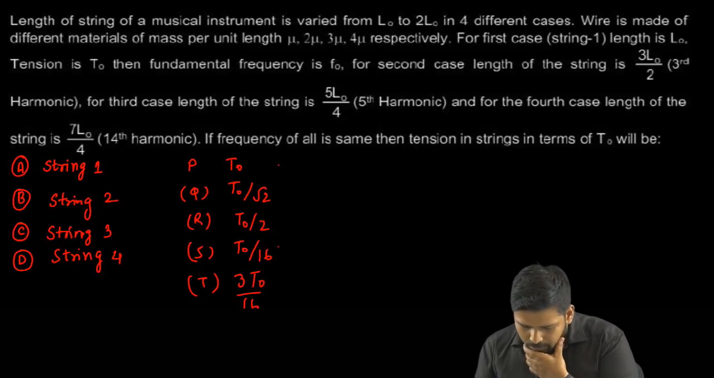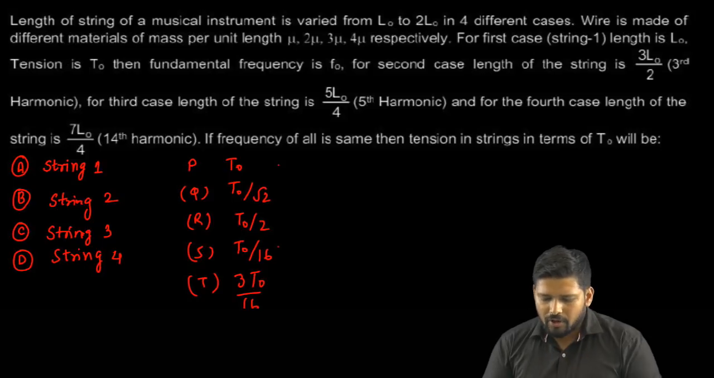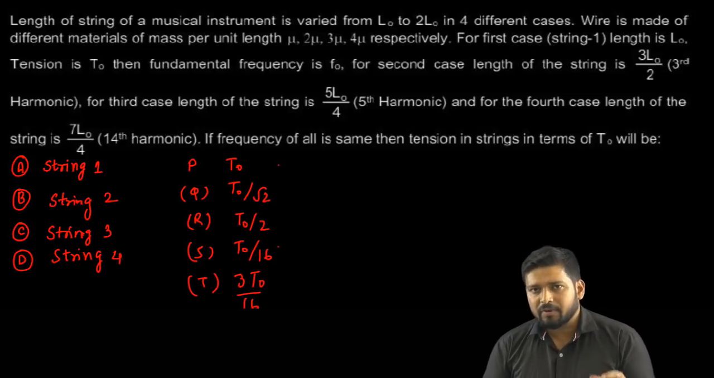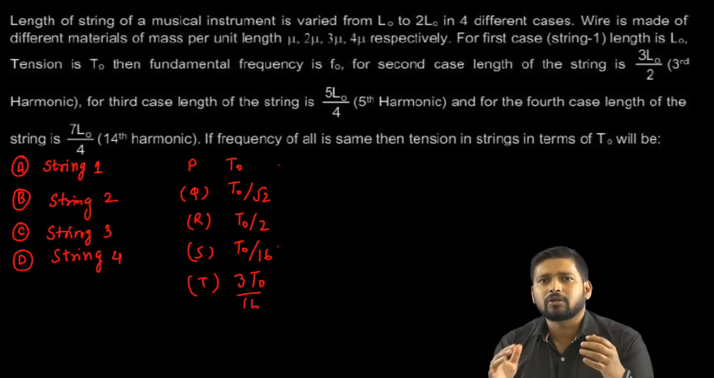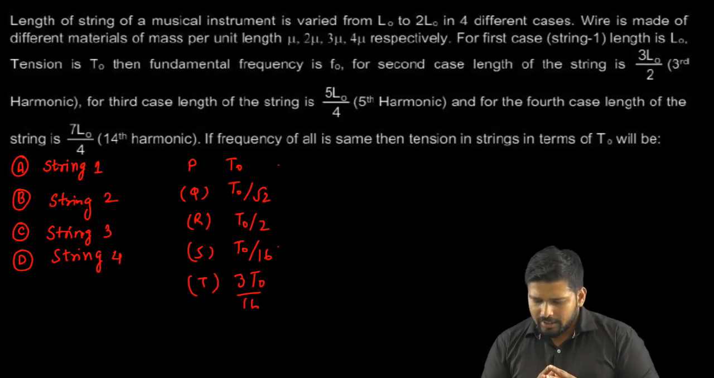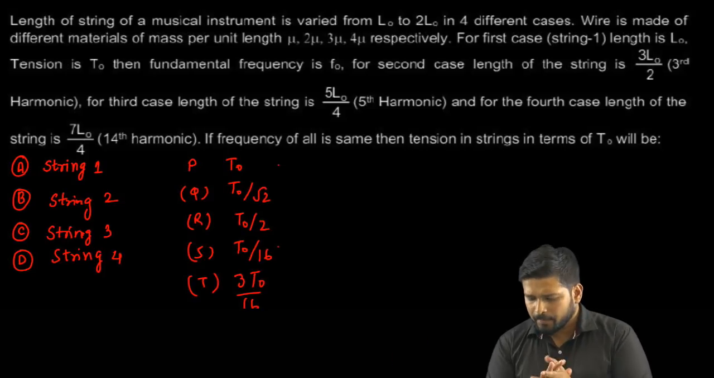Okay. Now, this question is of a musical instrument, right? So let me first explain this question to you. We have a musical instrument of different lengths. They are saying that the length varies from L0 to 2L0.